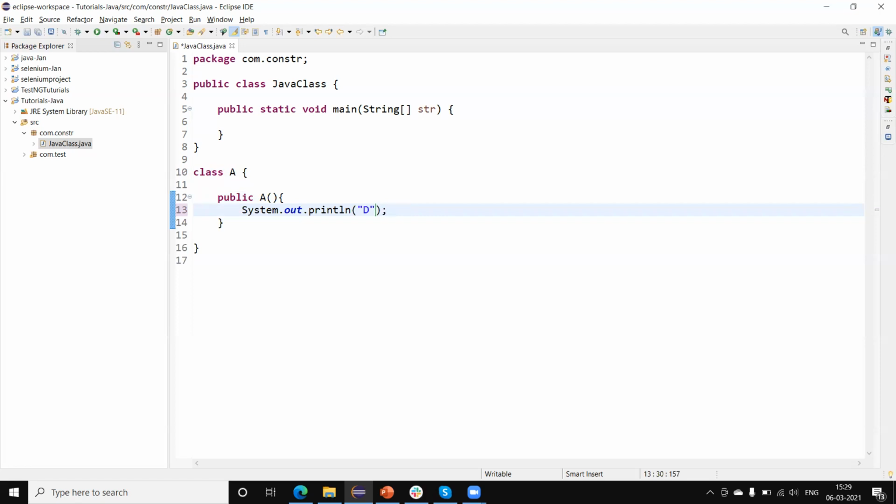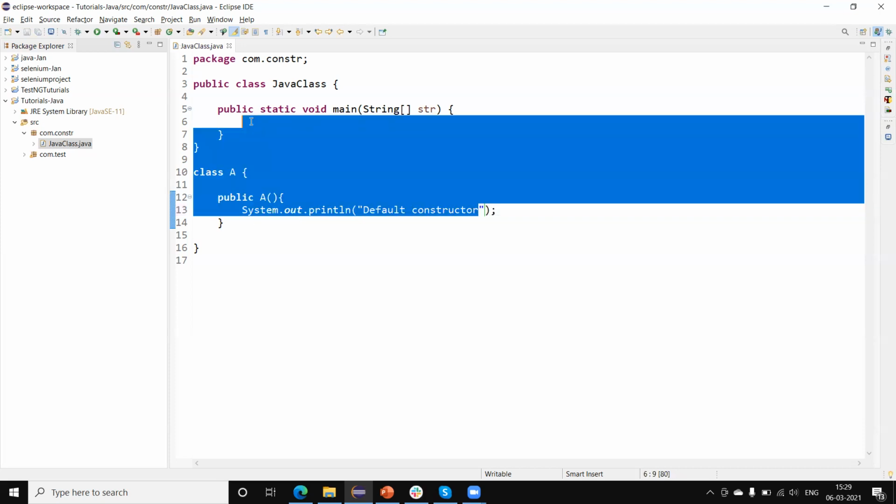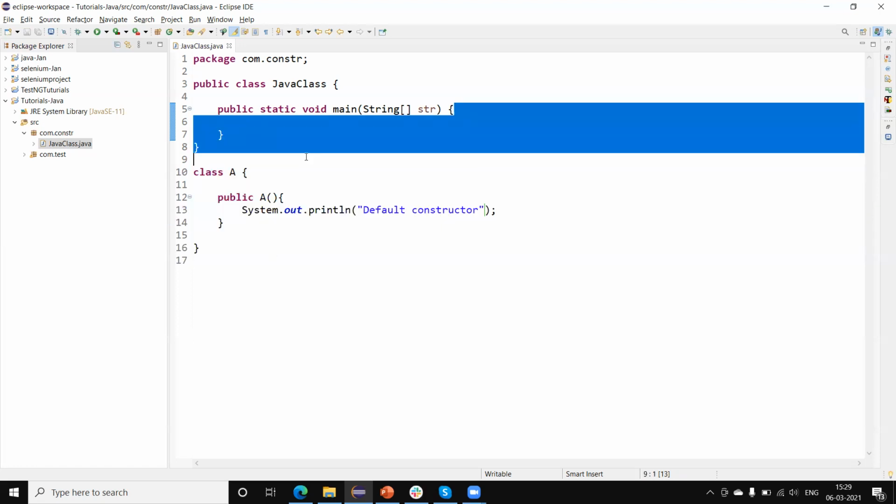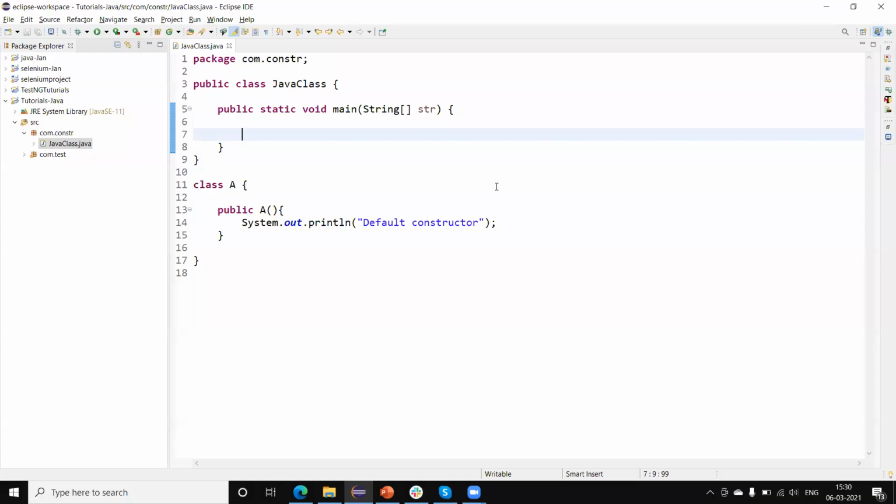Let me show you. Default constructor. So now I'm going to create an object of class A here in the Java class.